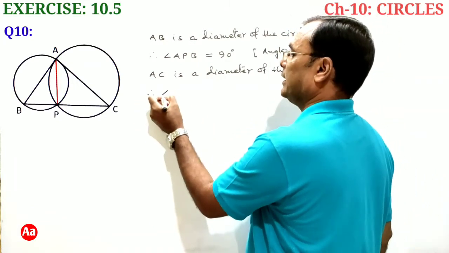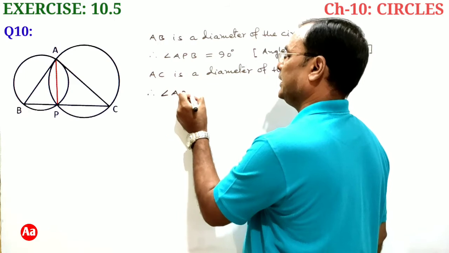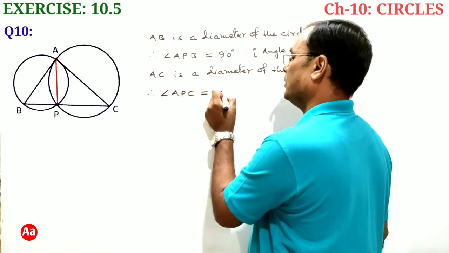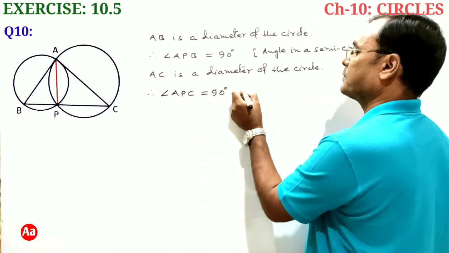So we can write angle APC is equal to 90 degrees.